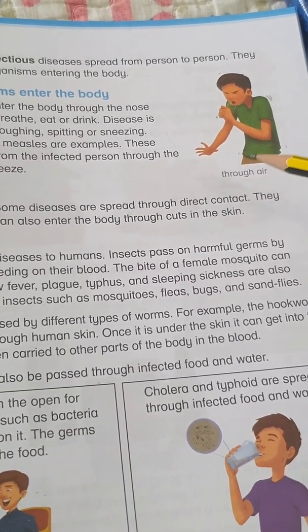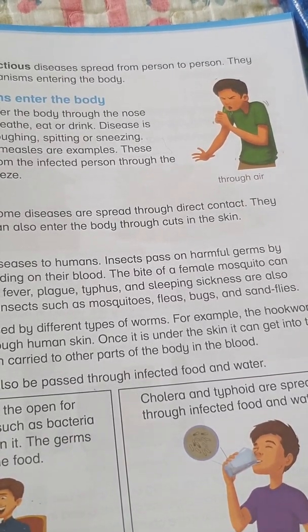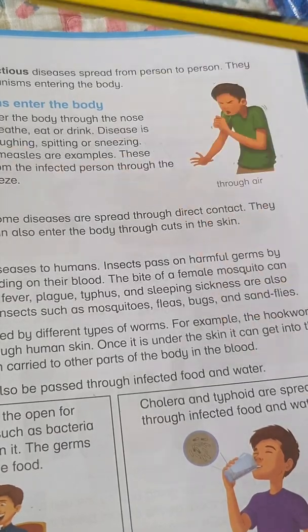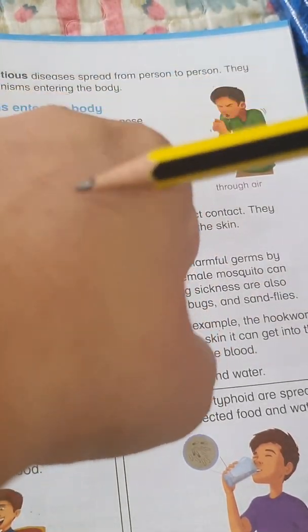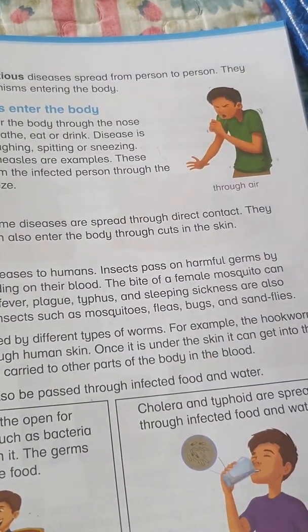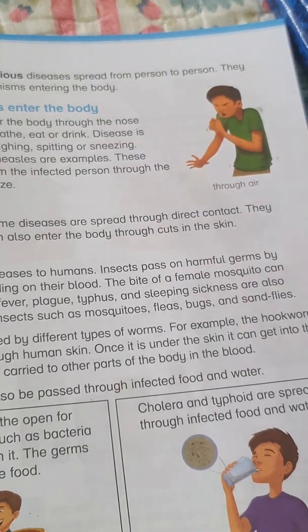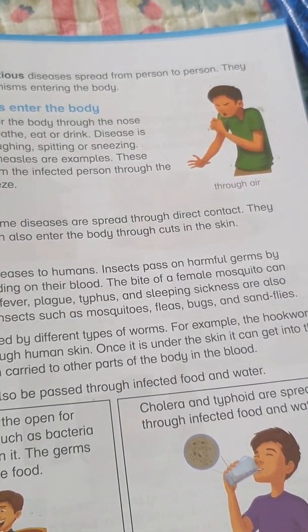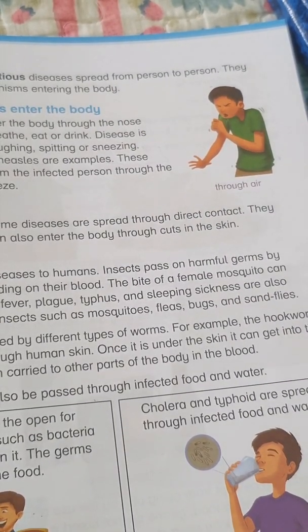They enter the body through cuts and skin. That's the same thing I have explained to you about the rotten body. When you get a wound, and if it's not cured on time, you may get infected by another disease which is around in your air or in the place or environment where you are staying.